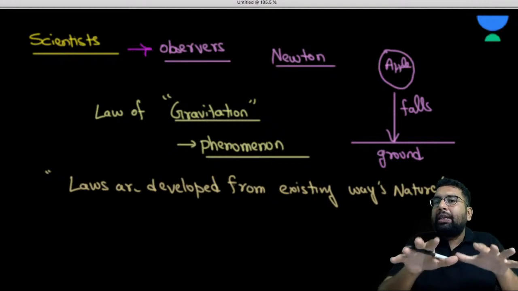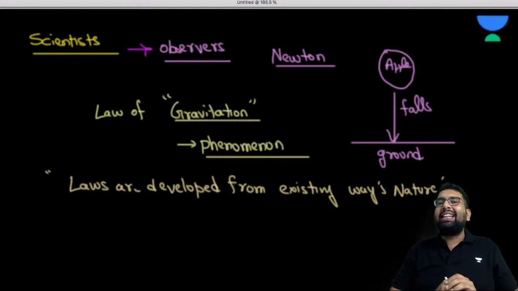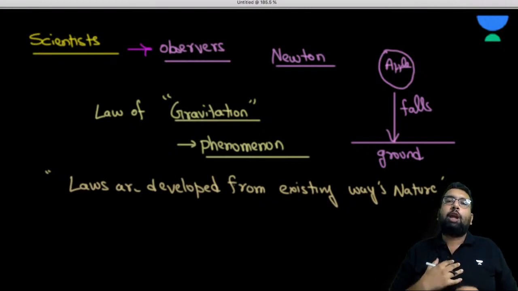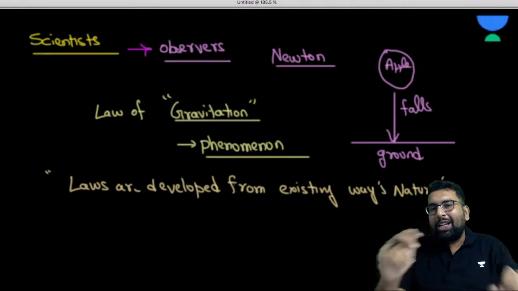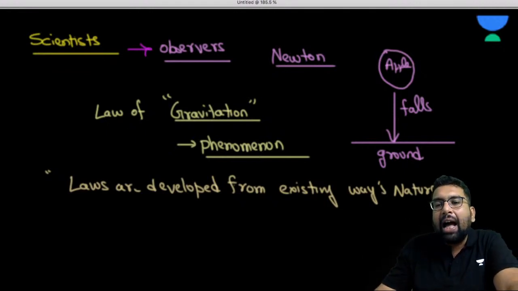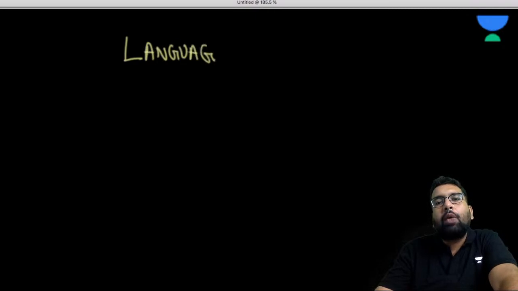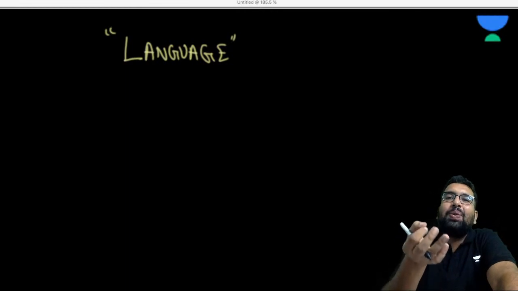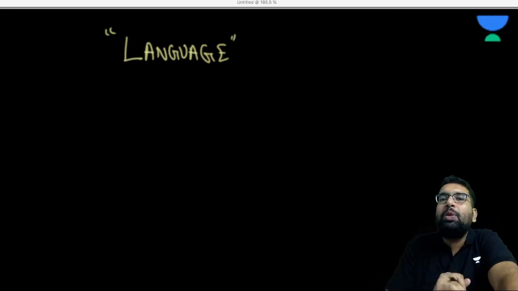Now, please bring yourself into the shoes of a scientist. Let's say you are a scientist and you have to explain a lot to me. How are you going to do that? For that, you would need a language, wouldn't you? So scientists require some sort of language. For example, right now I am speaking to you in English. Would a person who is good in Spanish be able to understand me? If any person doesn't know how to communicate in English, he won't be able to understand.